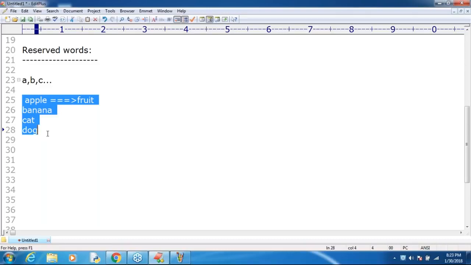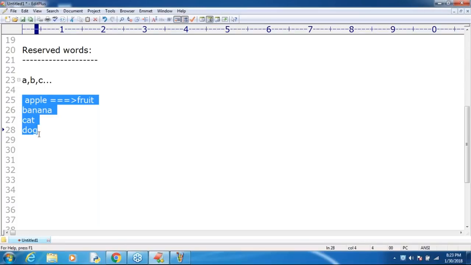Make sure, not only in English but in any language, it may be a general speaking language like English or Hindi or Telugu or Tamil or Kannada, or programming languages like C or C++ or Java or Python. Remember, in any programming language, some words are reserved to represent some meaning or functionality. In English, the word apple is reserved to represent one type of fruit. Cat is reserved to represent one type of animal. Such types of words are called reserved words. Are you able to understand that?